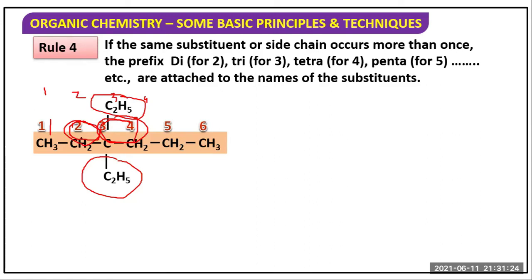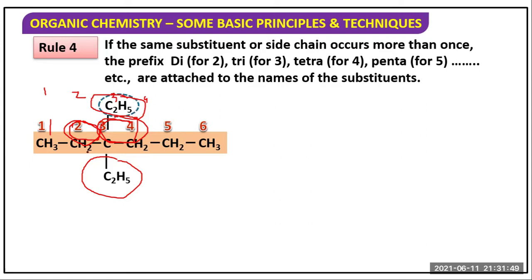And ethyl group in 3 position, and there are 2 ethyl groups. So diethyl. So 3, 3 diethyl. Because in 3 position there are 2 ethyl groups. So 3, 3 diethyl hexane.